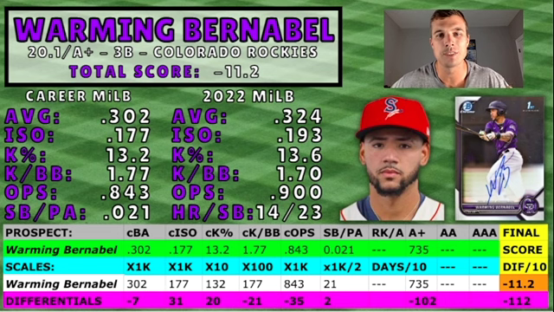So he took very small dings in career batting average. He took small dings for K numbers. K to walk ratio, he lost 21 points, but his K percentage, he actually gained 20 points. Career OPS, he lost 35, and stolen bases per plate appearance, he only gained 2 points there.